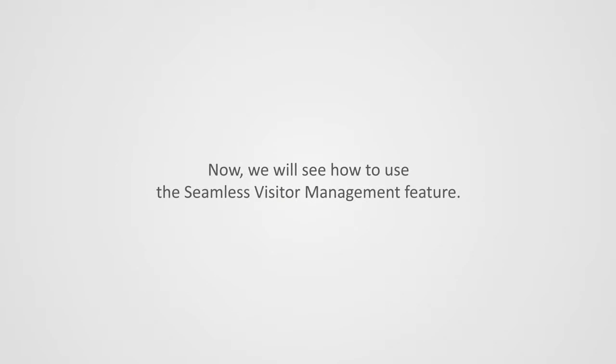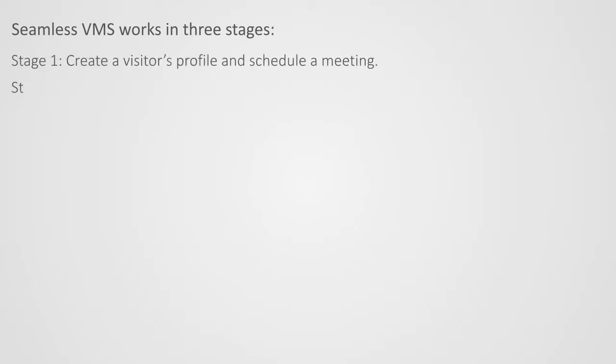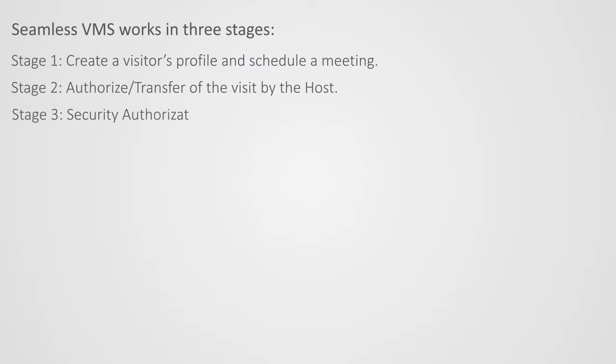Now, we will see how to use the Seamless Visitor Management feature. Seamless VMS works in 3 stages. Stage 1, create a visitor's profile and schedule a meeting. Stage 2, authorize or transfer of the visit by the host. Stage 3, security authorization and ePass activation.